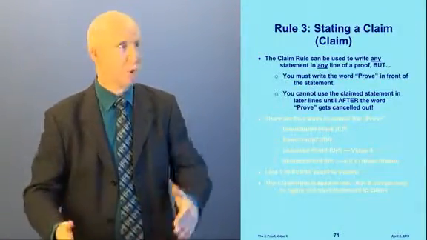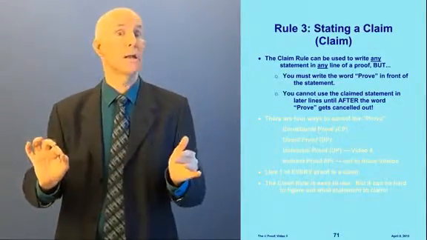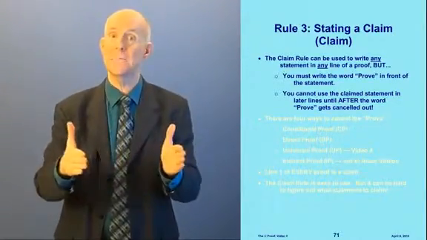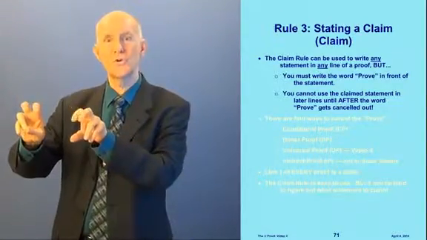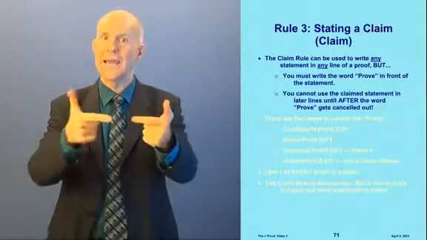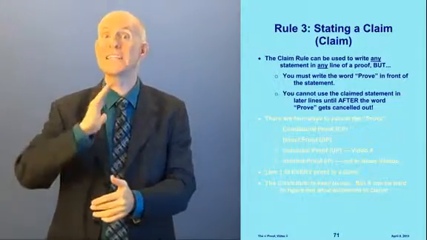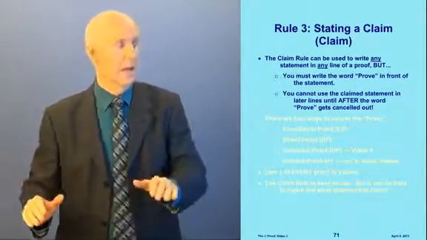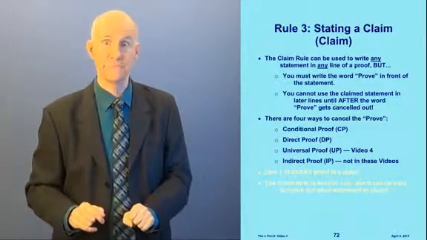Next rule, stating a claim. This is the claim rule. The claim rule can be used to write any statement we want in the middle of a proof. I can write any statement with one little catch, big catch actually. I have to put the word prove in front of it. And there's another catch. I can't use that statement later in the proof until the word prove gets canceled out. And there are 4 different ways to cancel out the word prove.